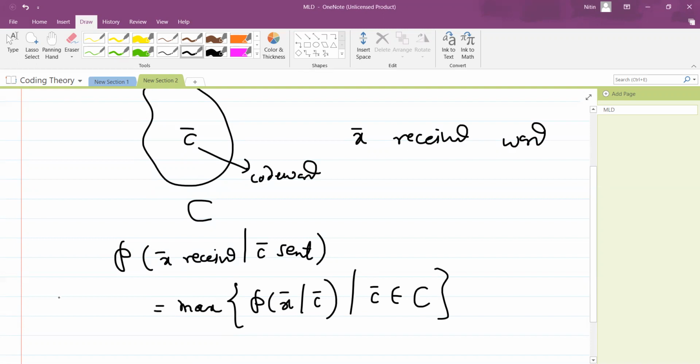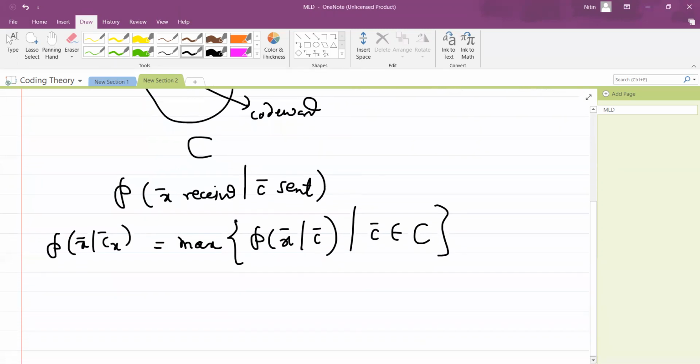And then what does the decoding rule say? Wherever the maximum probability is, just decode it as C bar. So this is the maximum likelihood decoding we have already seen.